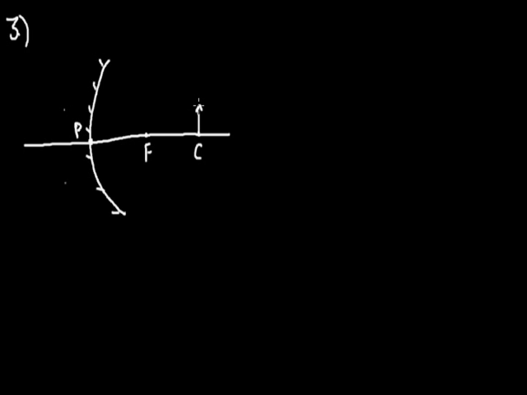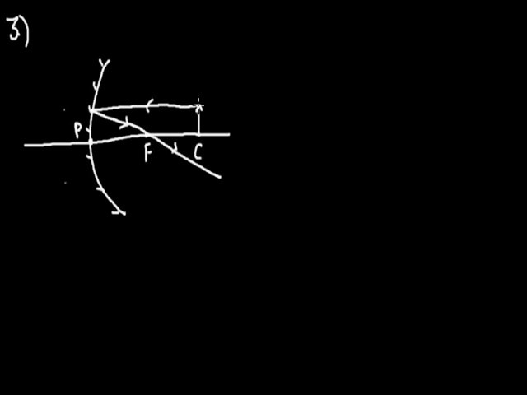So let's take the first ray which is traveling parallel to the principal axis and incidenting on the concave surface. After reflection, it will pass through the point focus, as the nature of the mirror says that the parallel rays after reflection will converge at a point focus.